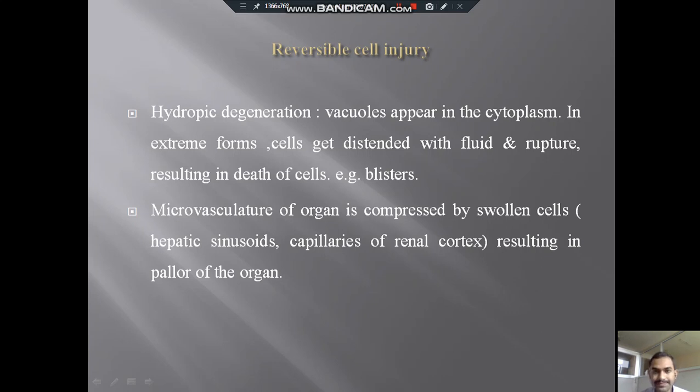So this is an overview or introduction of cell injury.